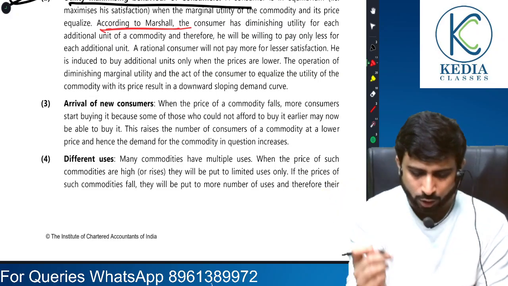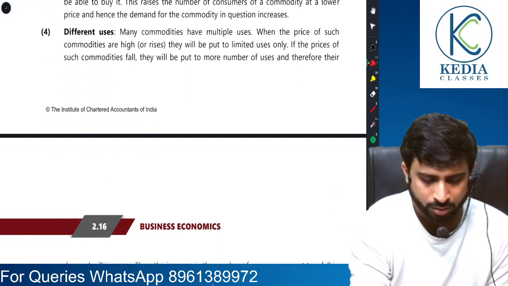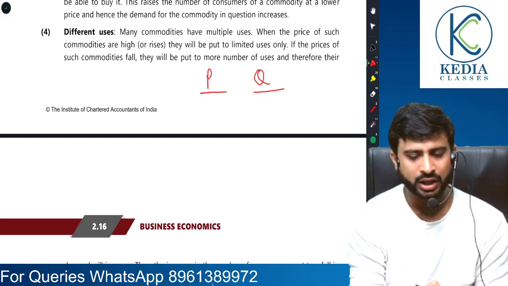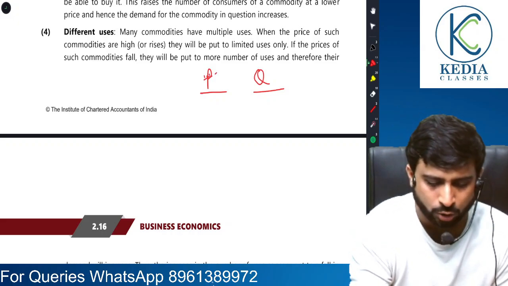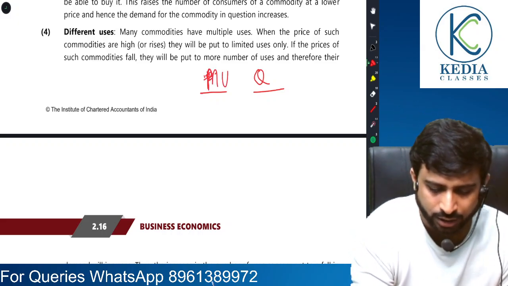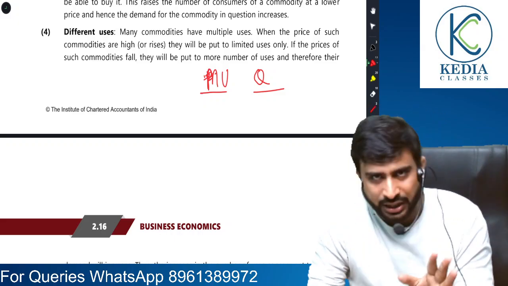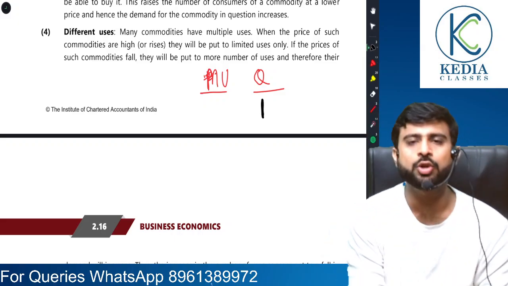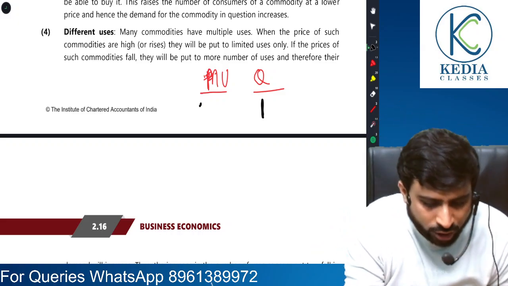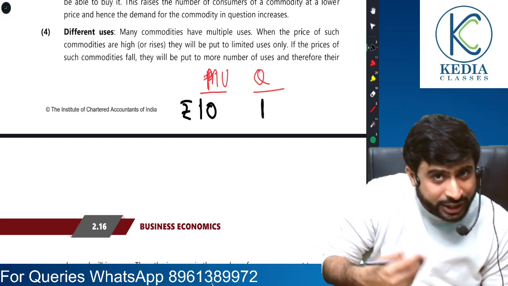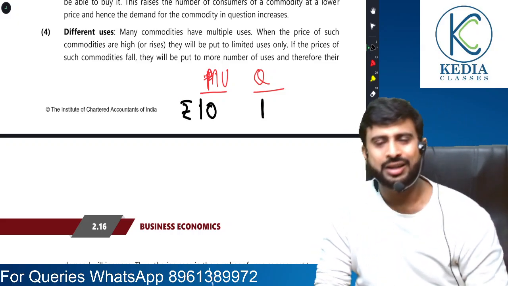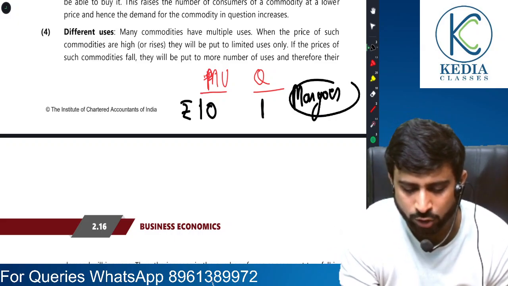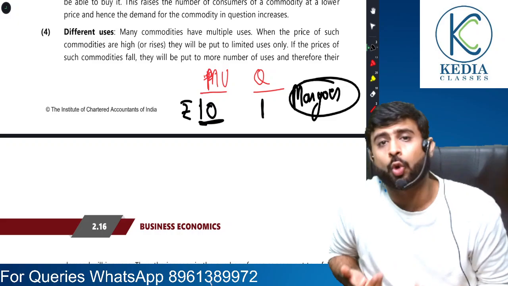So let's say here it is price, here it is quantity. Here it is marginal utility. Marginal utility means additional satisfaction. Now when I consume 1 unit, I am very hungry. So for the first unit, I was ready to pay 10 rupees. Let's say I am consuming mangoes. For the first mango, I was ready to pay 10 rupees. Why? Because I was so hungry.